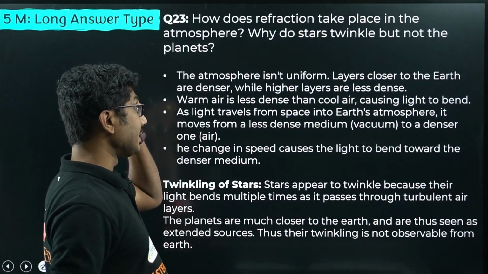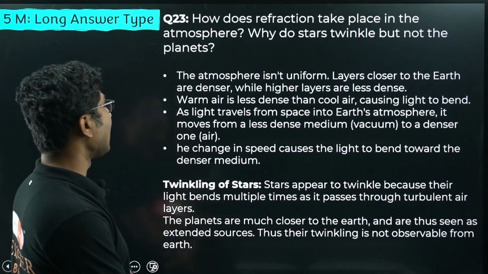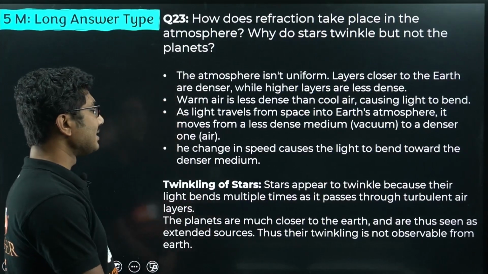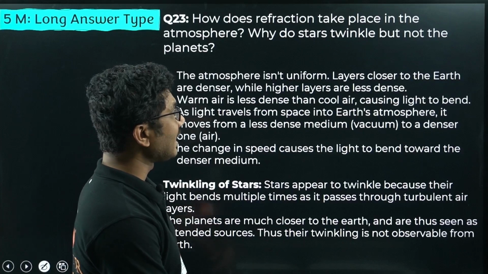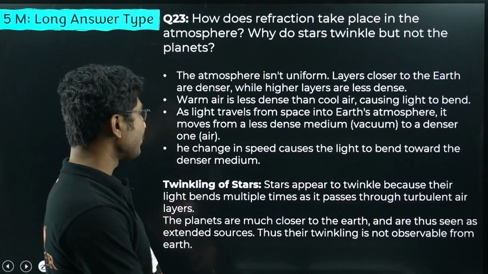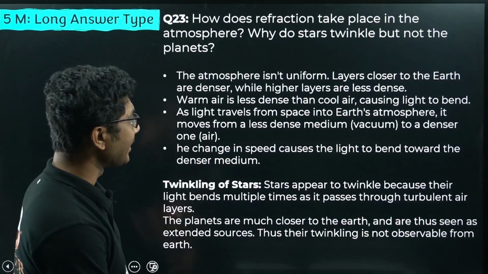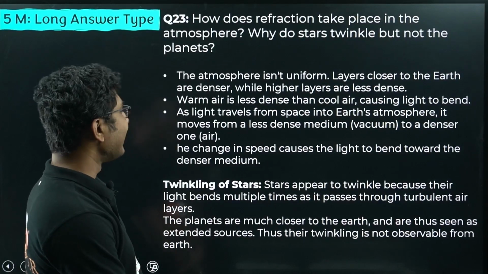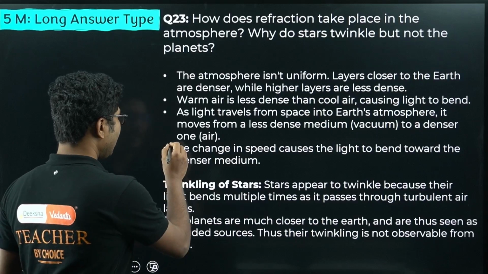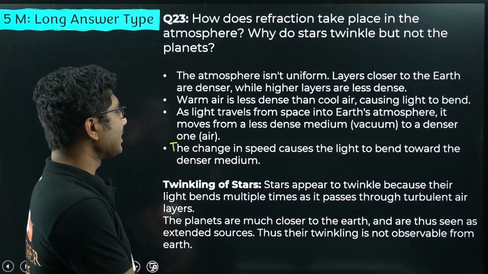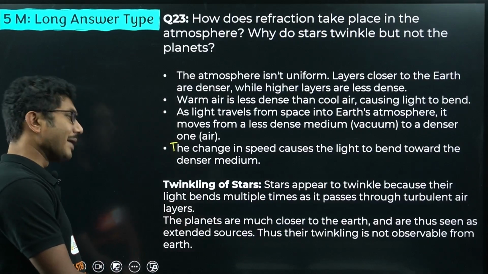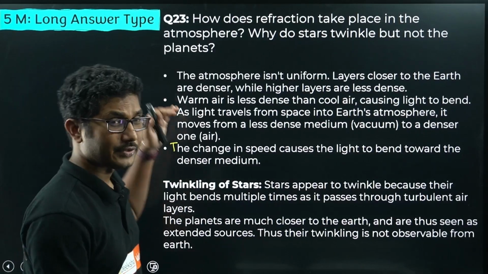The atmosphere isn't uniform. Layers closer to the earth are denser, while the higher layers are less dense. Warm air is less dense than cool air, causing the light to bend. As light travels from space to Earth's atmosphere, it moves from a less dense medium, vacuum, to a denser medium, that is air. The change in speed causes the light to bend towards the denser medium. So this is the part of atmospheric refraction.